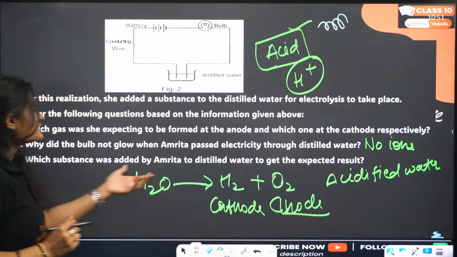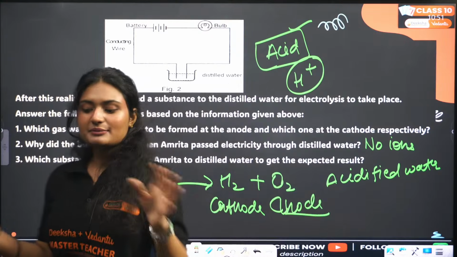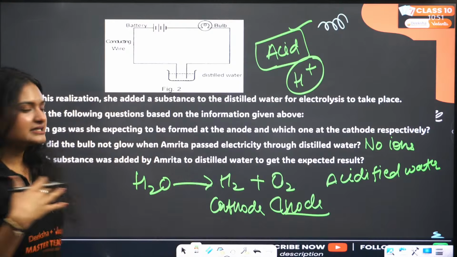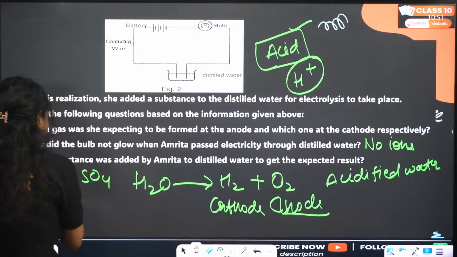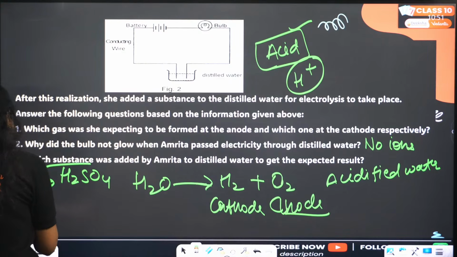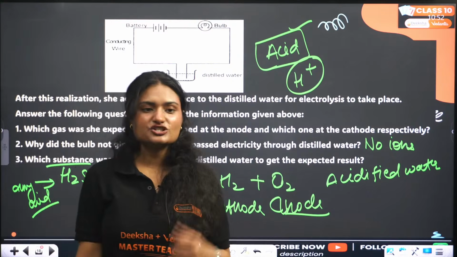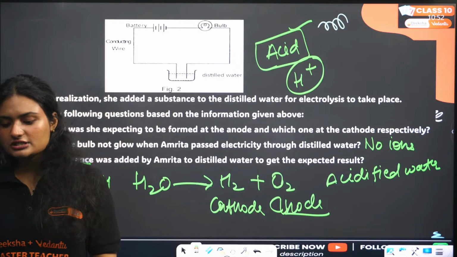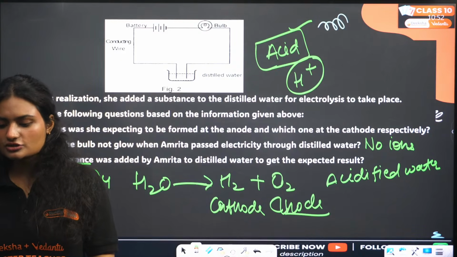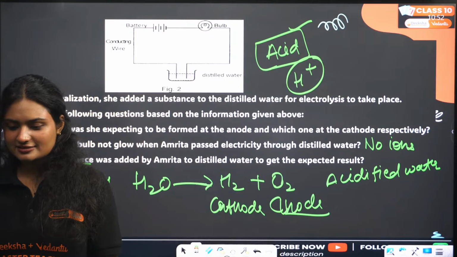Which substance was added by Amrita to distilled water to get the expected result? An acid. Name an acid. Any acid will do. Let's say she added sulfuric acid. Yes, at anode oxygen, cathode hydrogen. Everybody is answering correctly. Good.